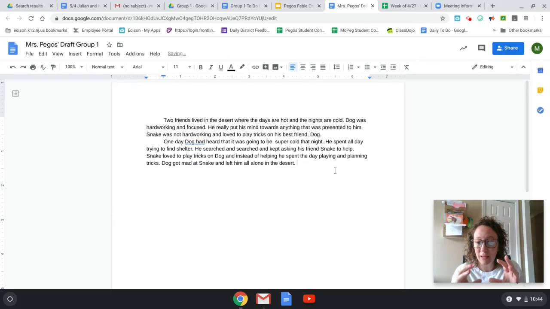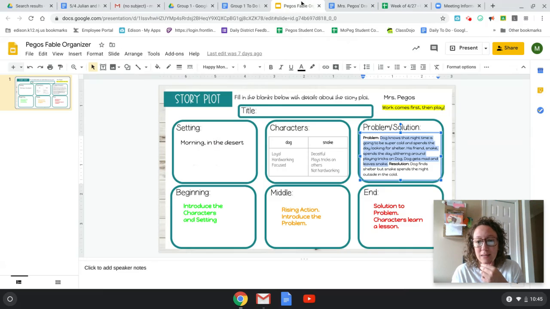So, I introduced my characters in the beginning and my setting, and then in my middle, I talked about my problem. So again, today, as writers, you are going to reread your beginning and look at that problem, that rising action, and you're going to introduce the problem. Again, do not solve the problem yet. That's going to be our ending.